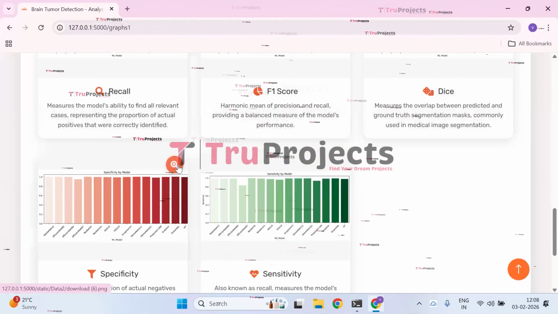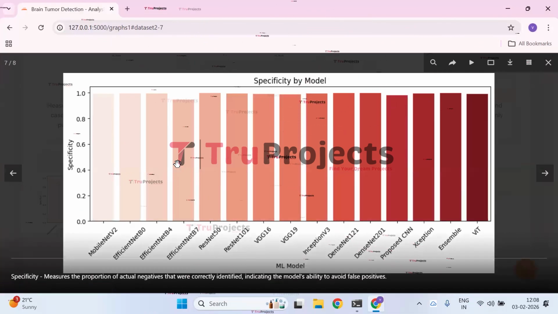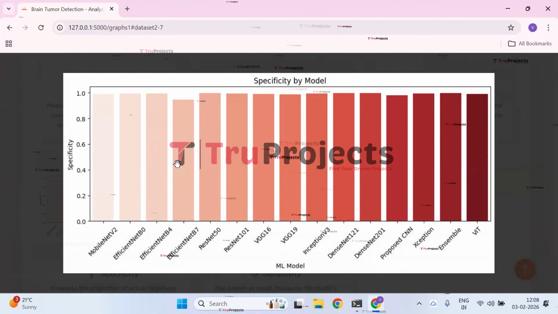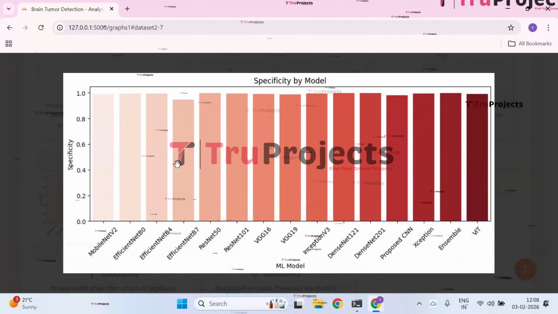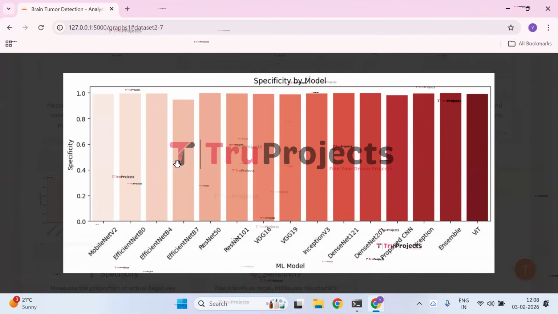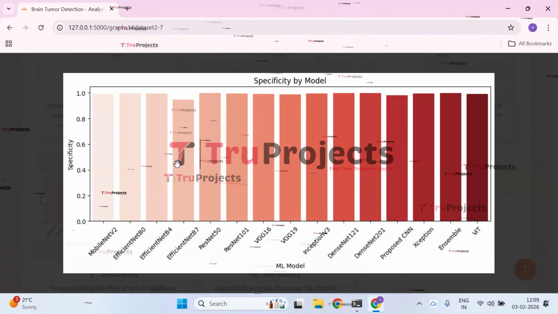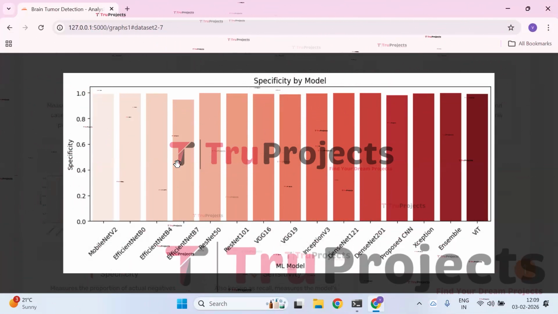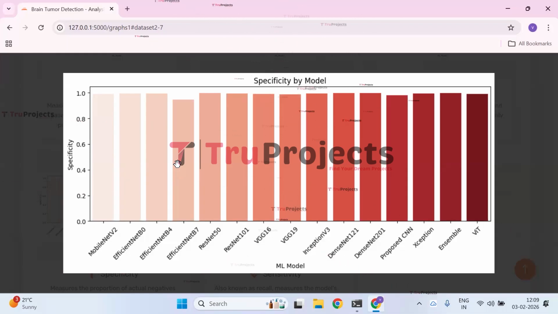Next, we have the specificity by model graph. The bar chart compares specificity across different models, reflecting their ability to correctly identify negative cases. Most models achieve very high specificity near 1.0, indicating low false positive rates, while EfficientNet B7 shows slightly lower performance compared to the others.